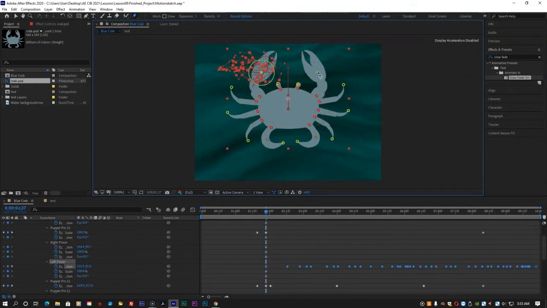Press Command or Ctrl again and drag the right pincer pin into different positions. Use the outline of the crab and the other pincer's movements to guide you. And then release the mouse button to stop recording. Preview the final animation.